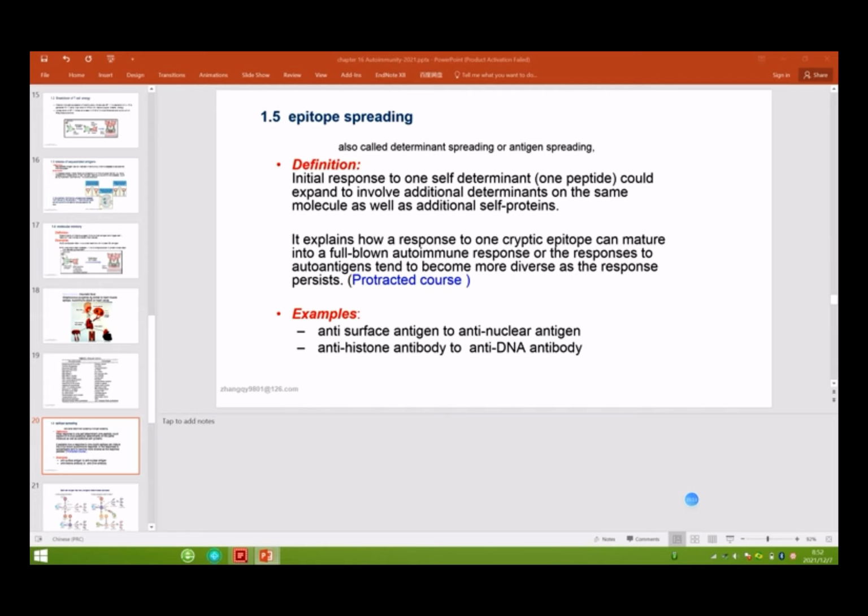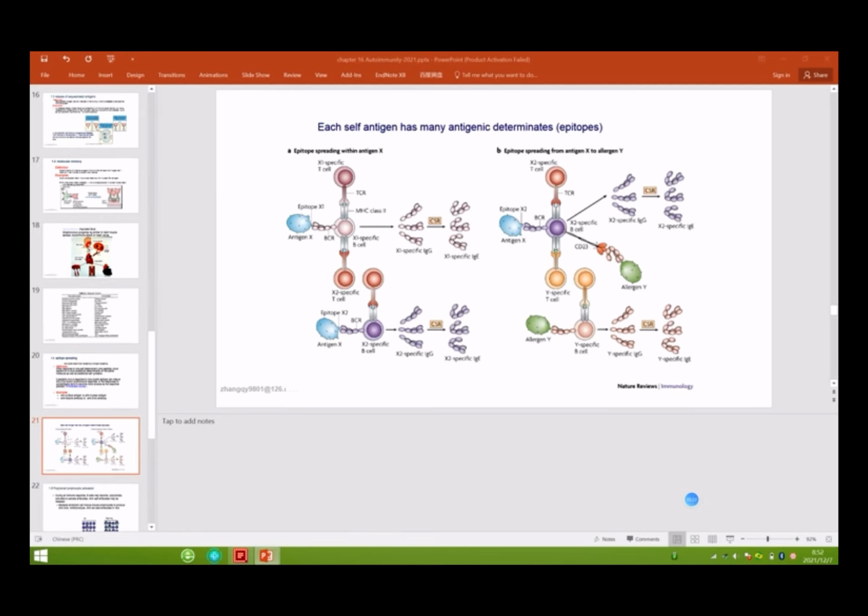Also in the nucleus, histone protein covers the DNA, right? So in the initial response they just self-react to the histone, but the second time maybe they can recognize DNA, right?